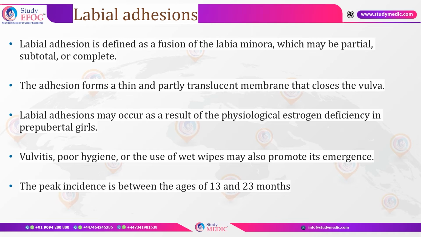Use of chemical substances, especially wet wipes, can also increase the chances of labial adhesions. Labial adhesions are very commonly seen between the ages of 13 to 23 months. Not to forget that in this age group, the use of diapers, diaper creams and rashes can make the child more prone to develop labial adhesions, infections and vulvovaginitis.